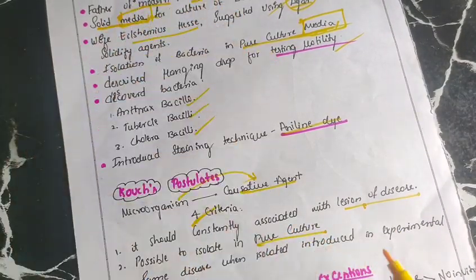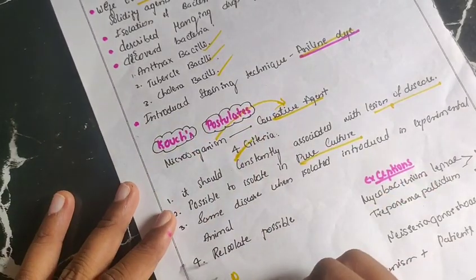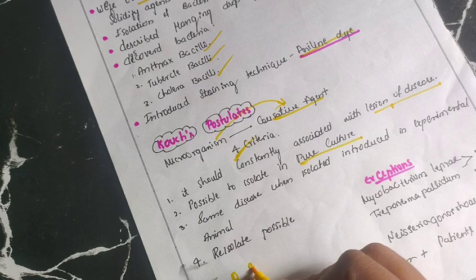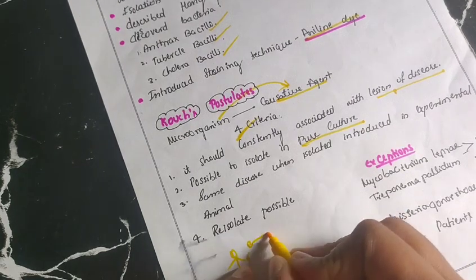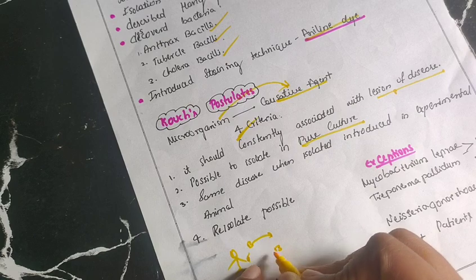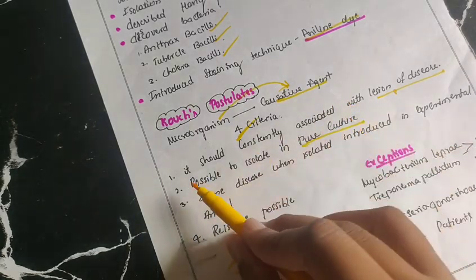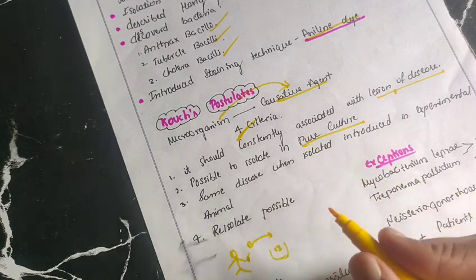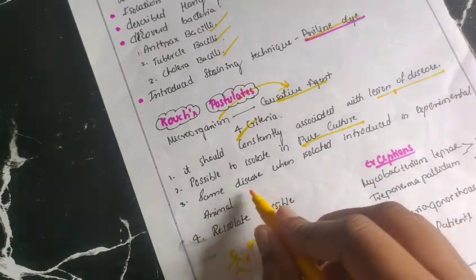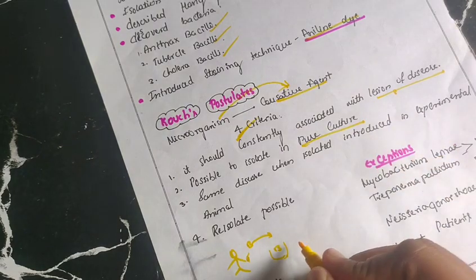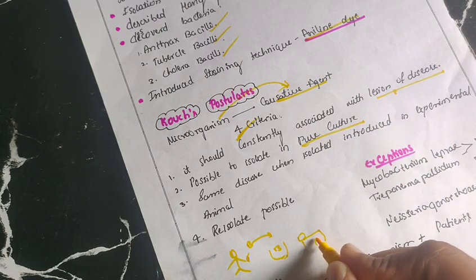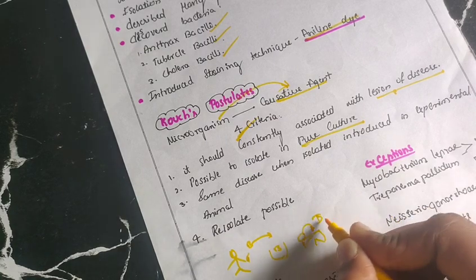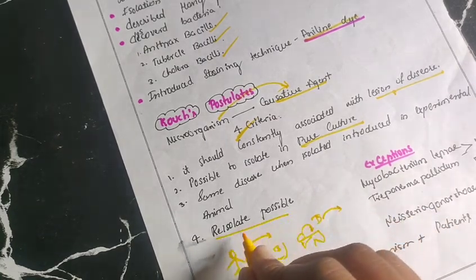Consider this as a human who has a lesion over here, and this bacteria is associated with that lesion. We have to isolate it, taking the bacteria into a separate medium. This is known as the second postulate: it should be possible to isolate it in pure culture media. Then again, the same disease should be produced in an experimental animal. We introduce it into an experimental animal, and it is responsible for the same disease. Again, re-isolation should be possible.